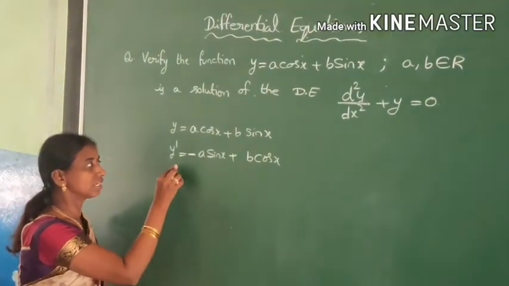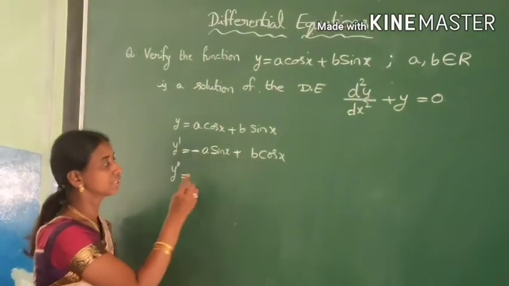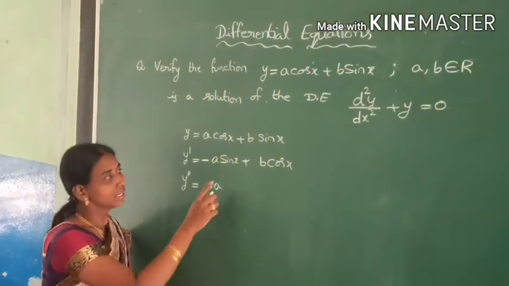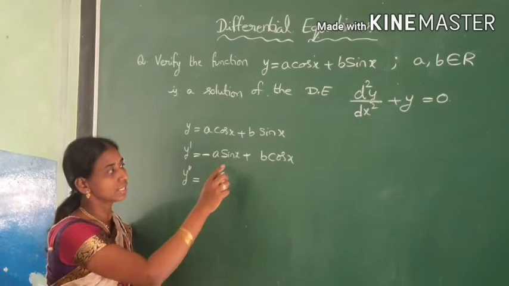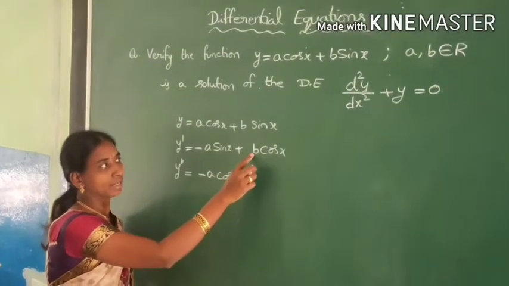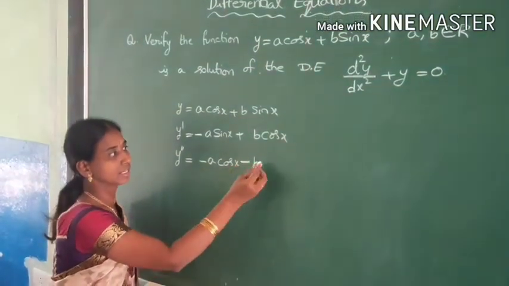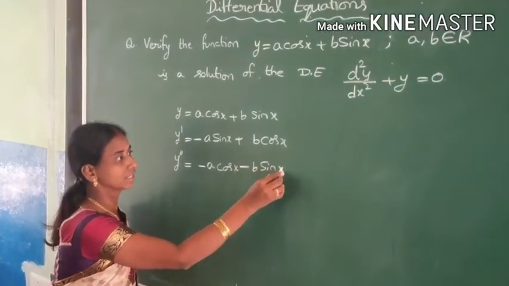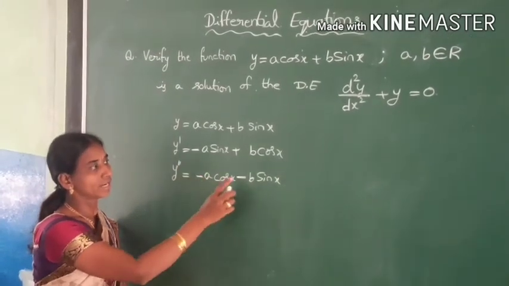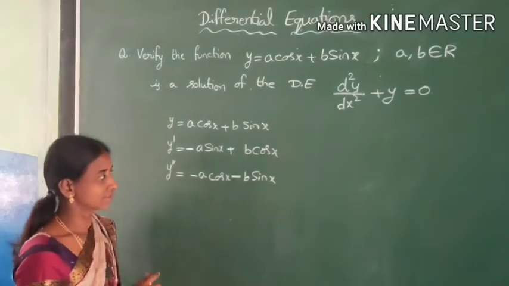Now let us take the double dash, the second derivative. Again find the derivative of this, that is minus a constant, the derivative of sin x is cos x, and let us have b and the derivative of cos x is minus sin x. So minus b sin x. This is y double dash, which is nothing but d square y by dx square.